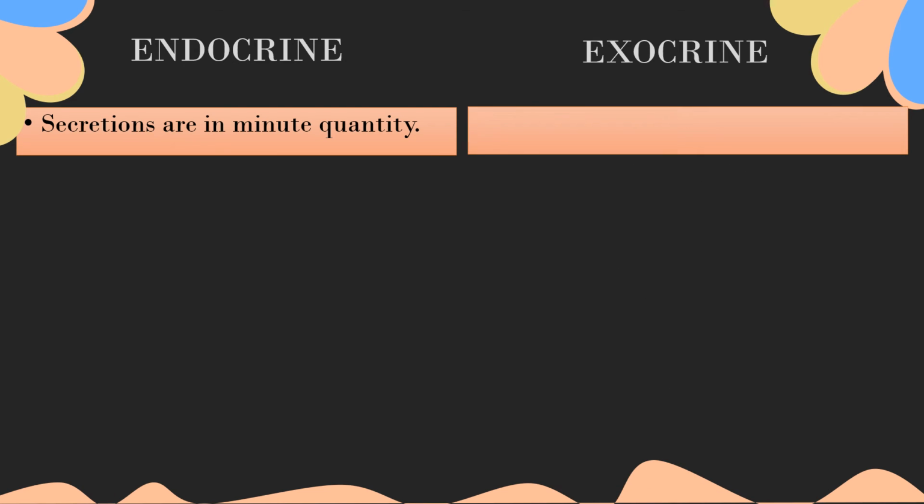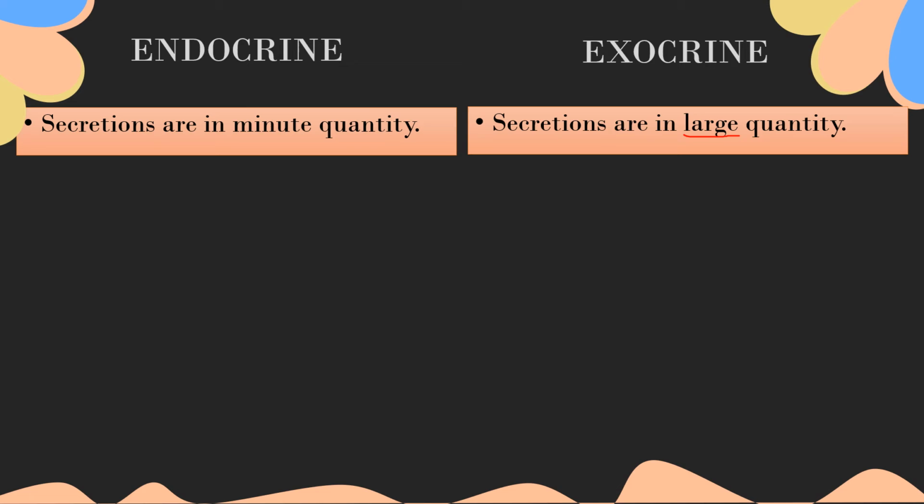Let's see the quantity of the substances secreted by each gland. For endocrine, the secretions are in minute quantity, and for exocrine, the secretions are in a large quantity.